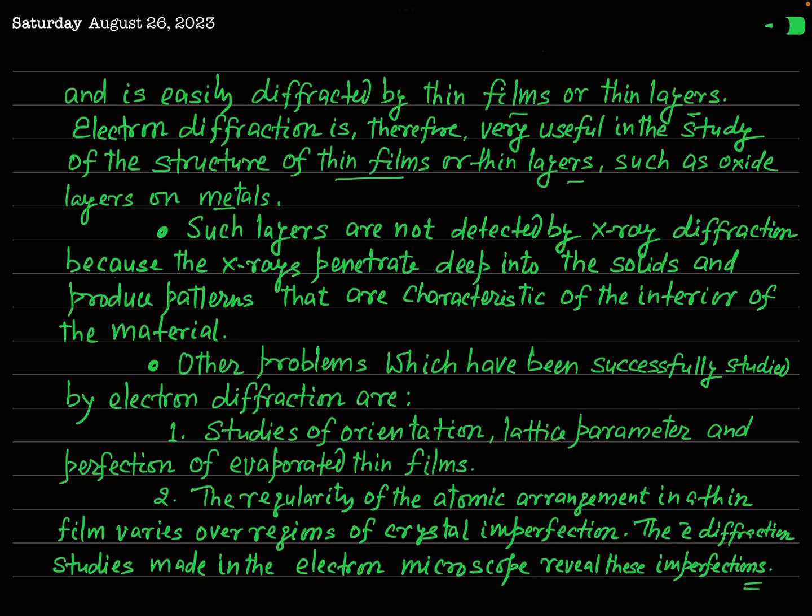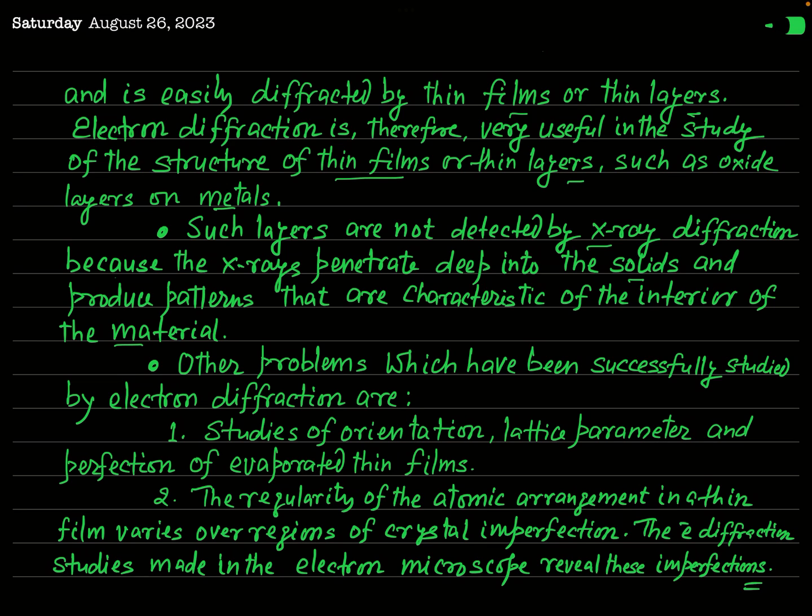Now, such layers are not detected by X-rays, as I have told you earlier, because X-rays penetrate deep into the solids and produce patterns that are characteristic of the interior of the material. So X-rays cannot be used for the study of the structure of thin films, because when X-rays are incident on the thin film, they will penetrate into the film and cannot be diffracted.